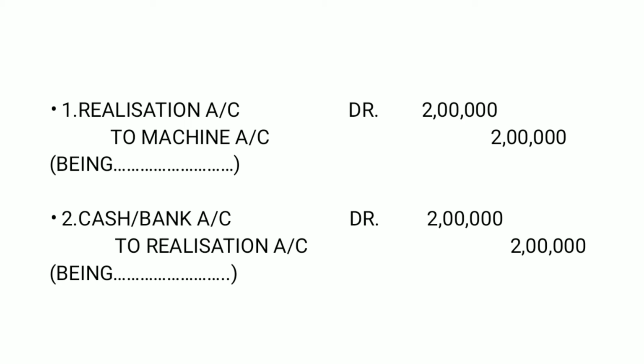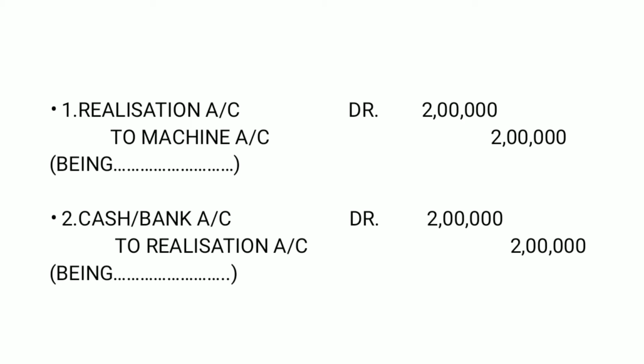We have understood this and it is also given on page number 280 in your textbook, and the concept says when assets are closed and transferred to realization account, realization account debit to all the assets. You can also say sundry assets. Realization account debit to machine account 2 lakh, being asset account disclosed and transferred to realization account.